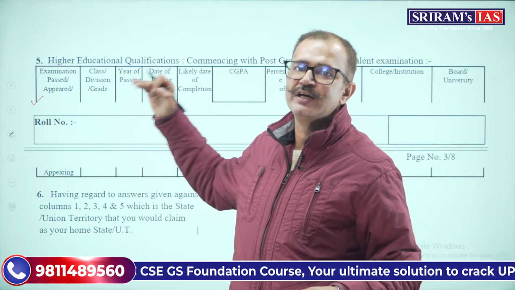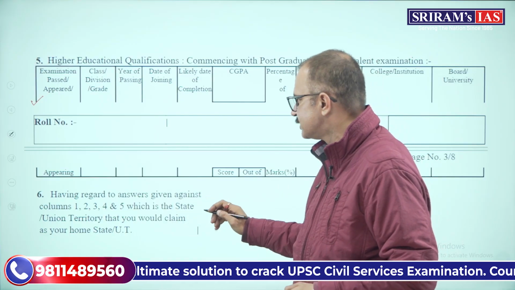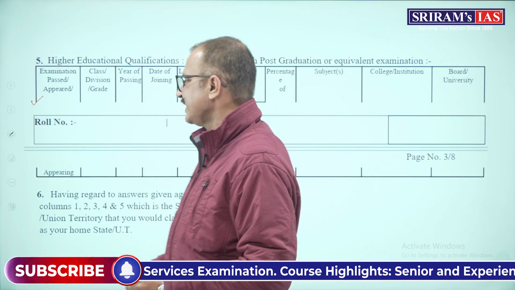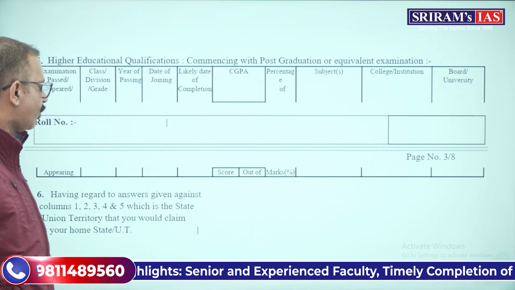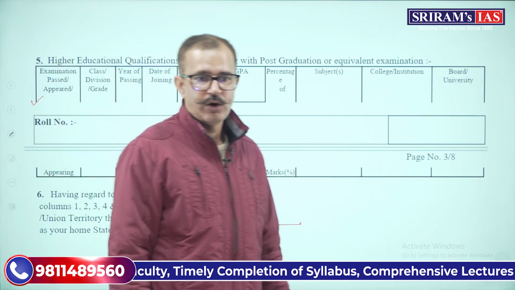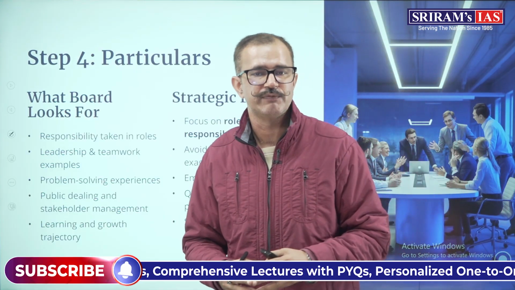Now, afterwards, having regard to the questions given against columns 1, 2, 3, 4, and 5, you have to fill which is the state or union territory that you would like to consider or claim as your home state or UT. So that you have to fill over here. All right, so these are the first 6 columns.